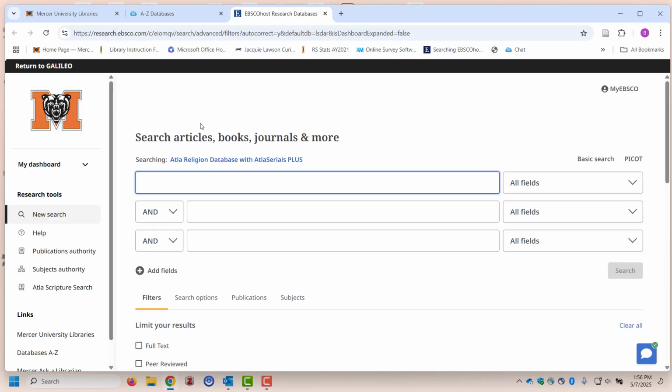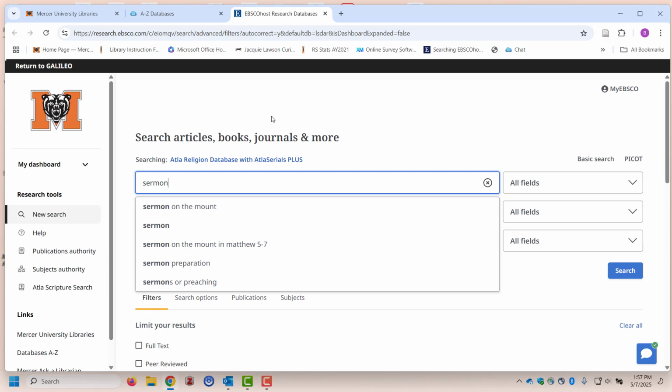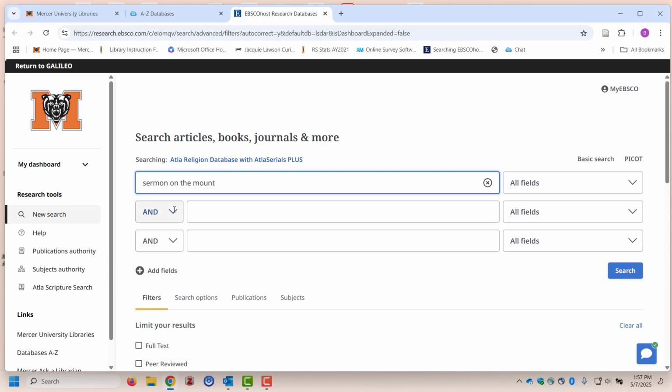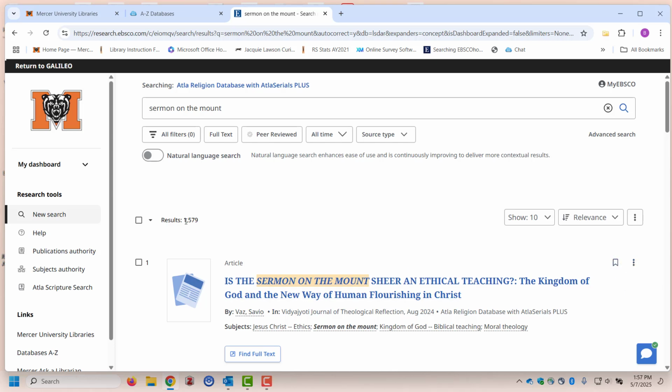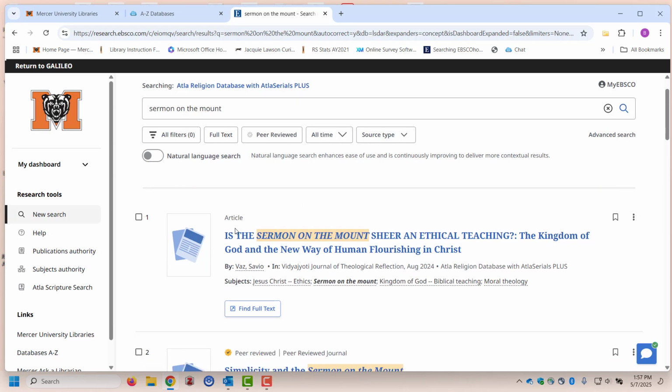And this takes us into the database, and this is the advanced search with the 3 search boxes. So let's say we're looking for the Sermon on the Mount. I'm going to select that and then click on search. And I see here that I have 1,579 results.